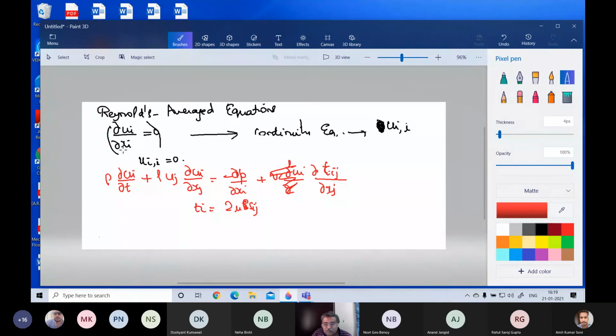Now see, till Sir. now, Sir, what is the first term of this equation? Rho into dou ui del. by dou t, rho dou ui by dou t. Okay, sir. Okay, yeah.